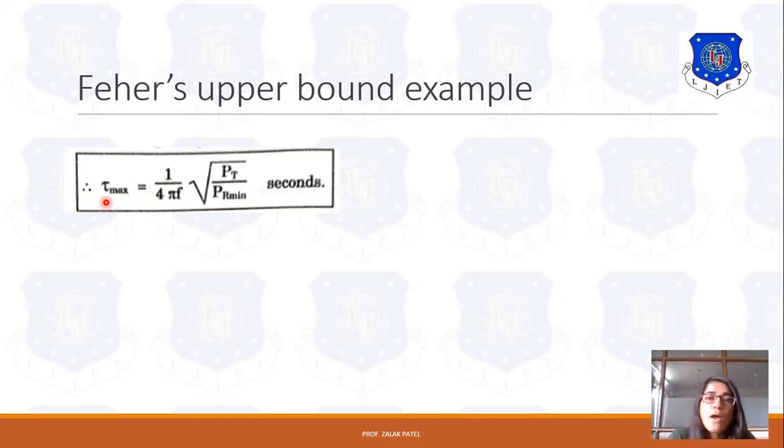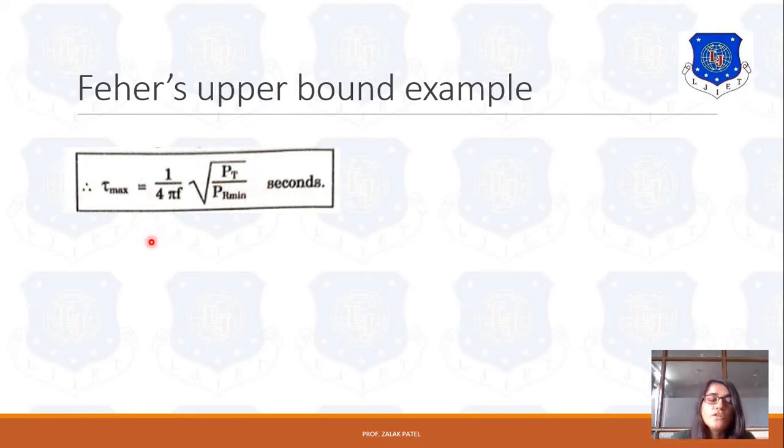That means tau max is equal to 1 upon 4 pi f under root Pt upon Pr minimum. Here Pr minimum means the received power at minimum level should be equal to the threshold power level. That means the worst case delay depends upon the frequency, its transmitting power and receiving power.